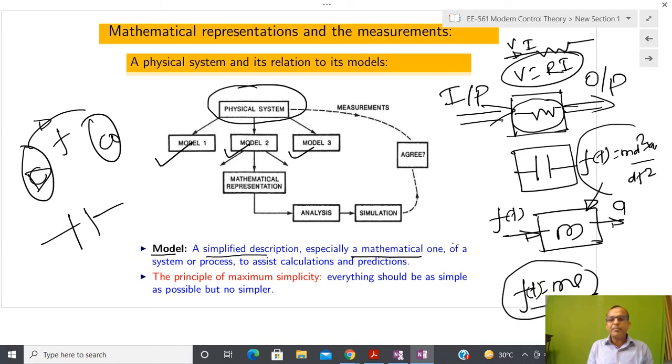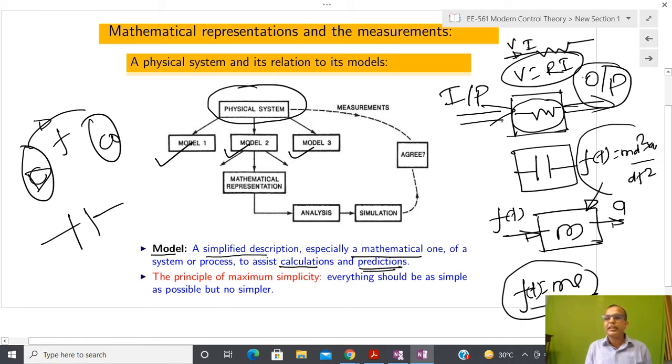That doesn't matter, but a mathematical expression of a system or process assists calculation and prediction. One of the most important goals is that I want to predict the future, and I want to predict the future uniquely. That is also important.